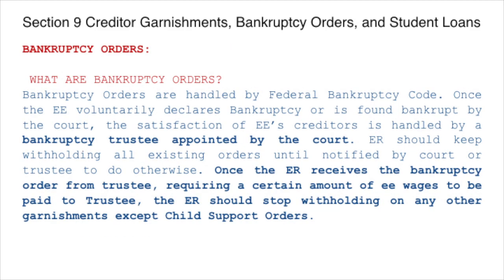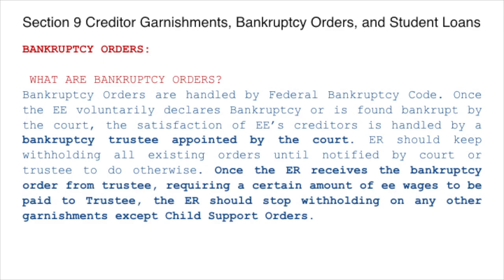Next topic is bankruptcy orders. Bankruptcy orders are handled by Federal Bankruptcy Code. Once the employee voluntarily declares bankruptcy or is found bankrupt by the court, the satisfaction of the employee's creditors is handled by the bankruptcy trustee appointed by the court. The employer should keep withholding all existing orders until notified by the court or the trustee to do otherwise.